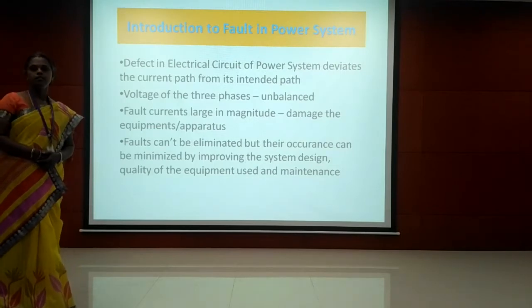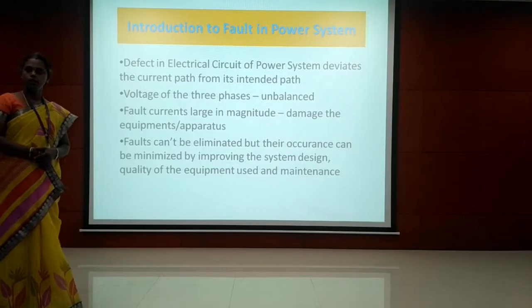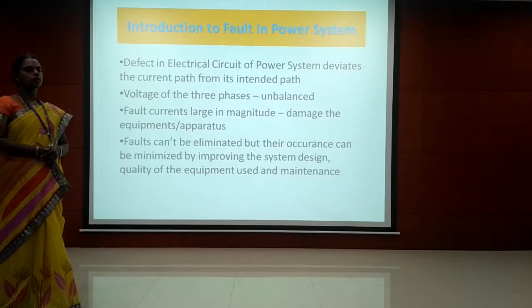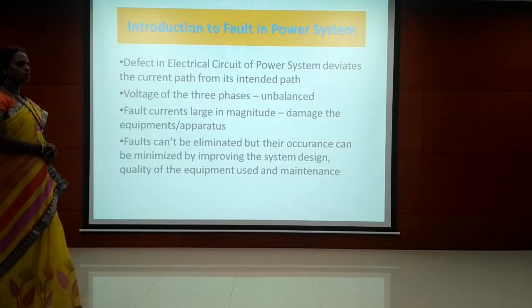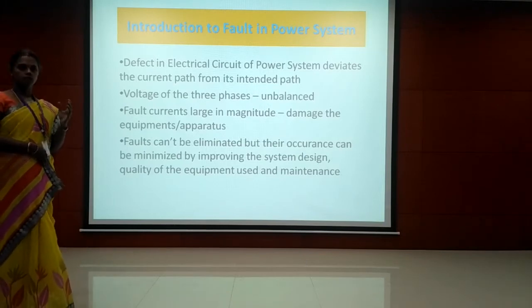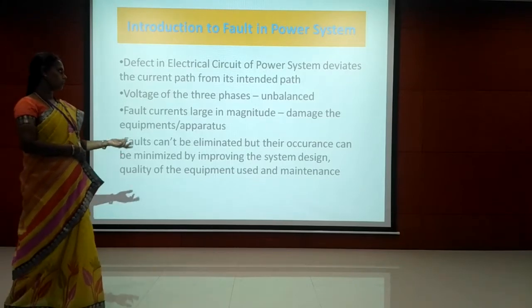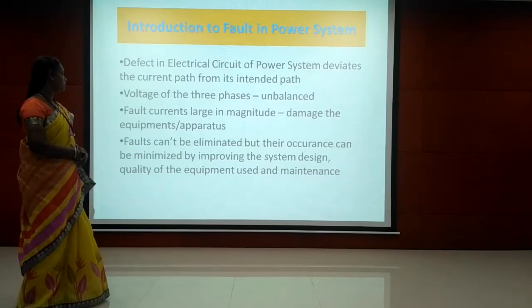So in power system, we can expect some types of fault. Due to that fault, the power system equipments are getting damaged. In order to avoid that, we are implementing some protective arrangement. So we are going to discuss initially what are the reasons for fault, what are the types of fault, and how to reduce the fault. Okay.